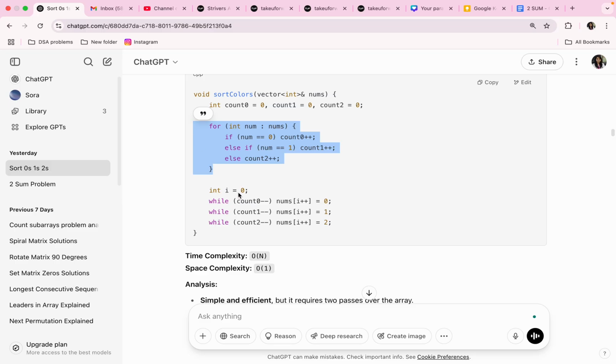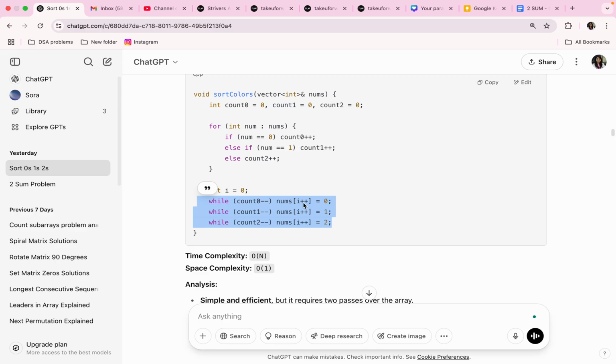int i = 0 initialized. Again, only three lines of while loops: while (count0-- ) nums[i++] = 0. Because of the pre-increment, post-increment and post-decrement operators, we are able to write the logic in a single line.